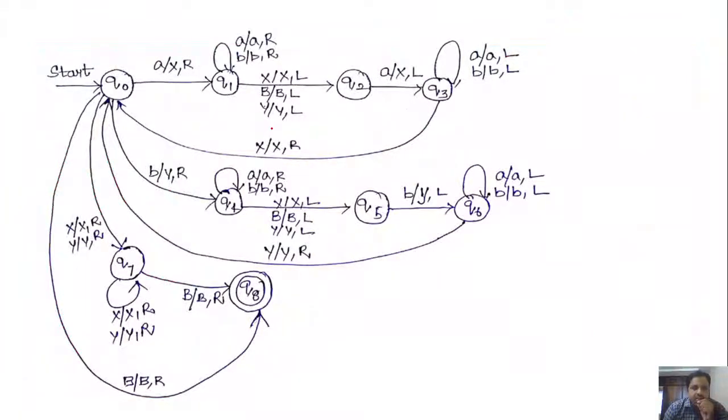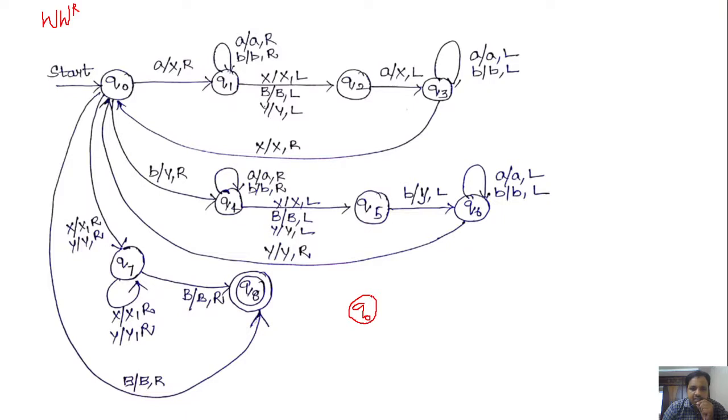Next, this is the Turing machine to accept the language W power R. Let me explain this first part, so just try to understand here. First, I am starting with the state q naught.